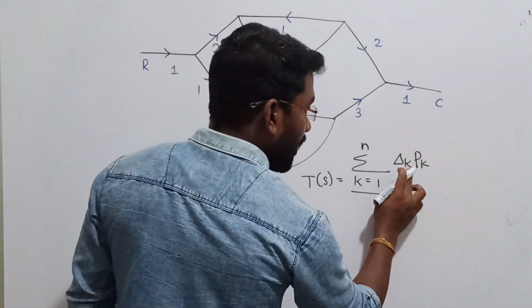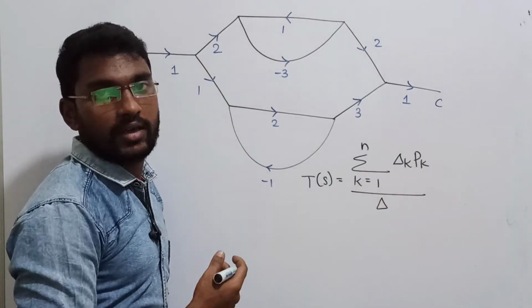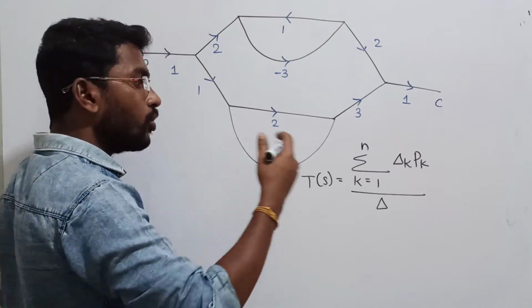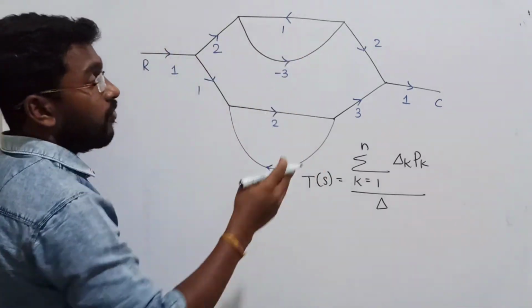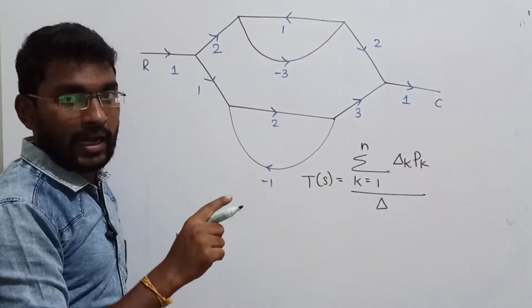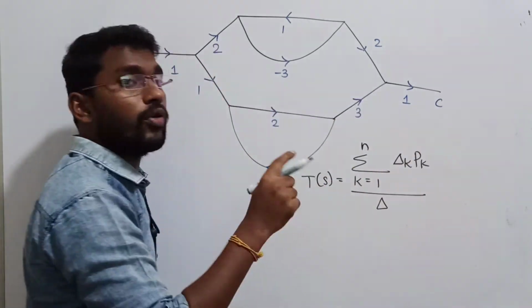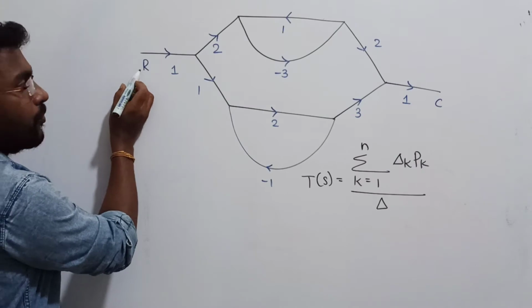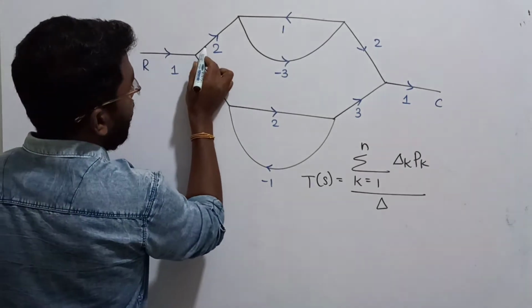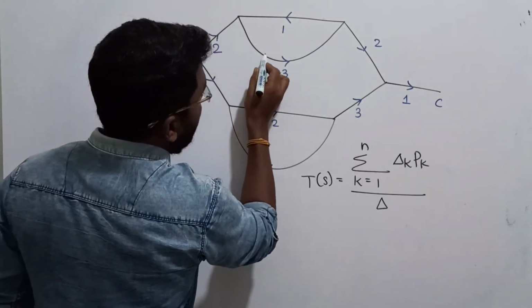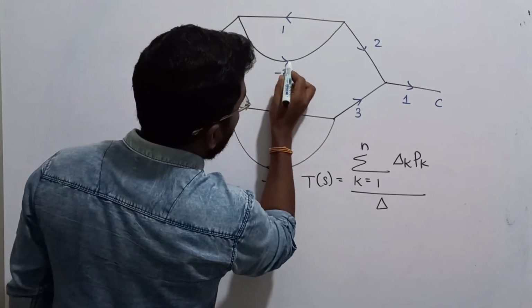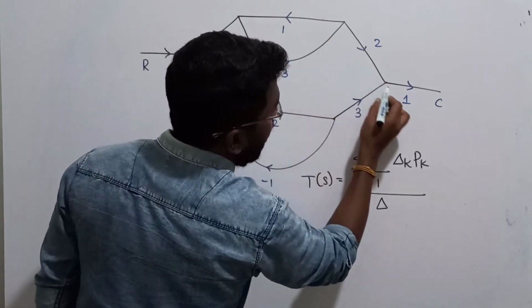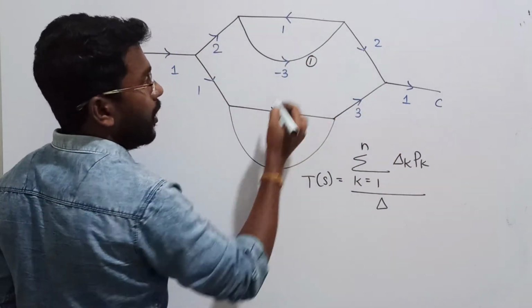Right? Here, k denotes the number of forward paths. You should ask, sir, how many forward paths are there? A forward path is the path in which we can reach the output from the input. Yes or no? If I observe, I am starting from here. If I follow the arrow marks, I can reach the output. That is forward path 1.